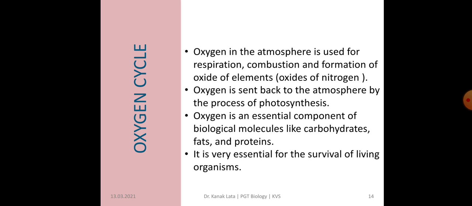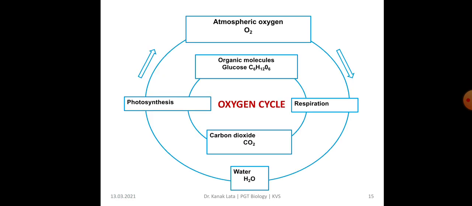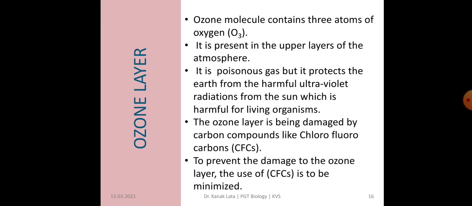And this oxygen is very essential for the survival of living organisms, as during respiration it is required by the majority of organisms. Here you can see the oxygen cycle.